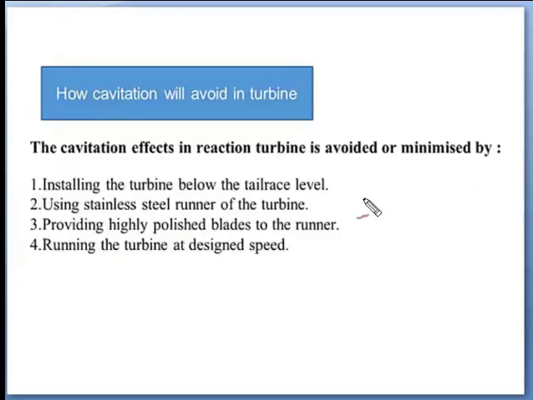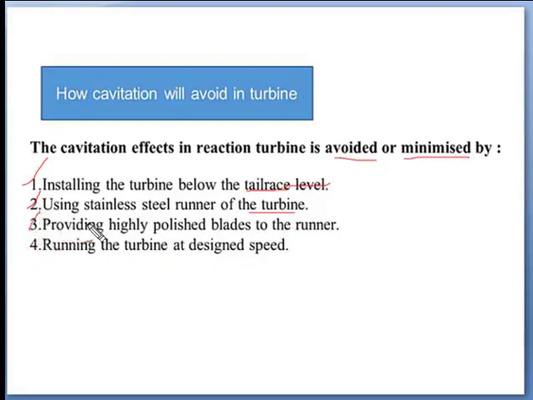Now we have come to how cavitation can be avoided in turbine. The cavitation effect in a reaction turbine is avoided or minimized by, first, installing the turbine below the tail race level. Second, using a stainless steel runner for the turbine.